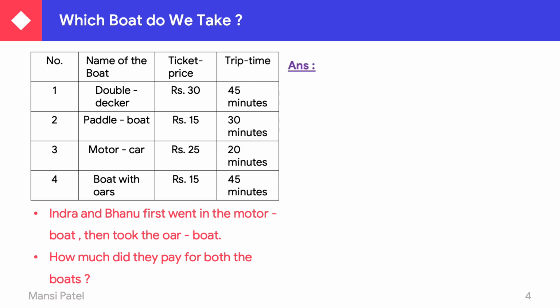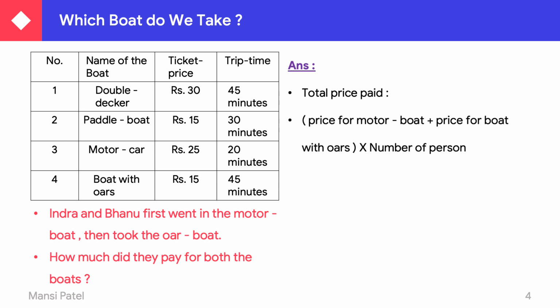So let us see. We first find out the total price paid. What do you have to do? You have to add the price for the motor boat plus the price for the boat with oars and multiply by the number of persons. Why? Because this price is for one child.